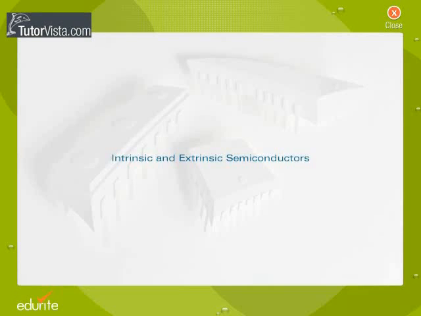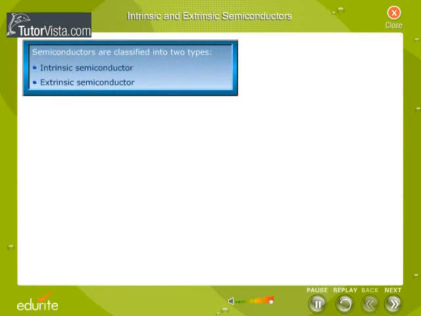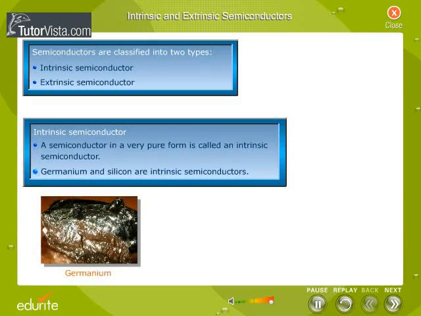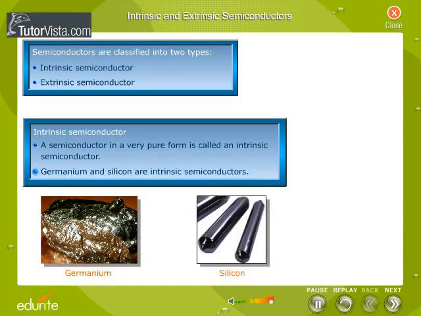Intrinsic and extrinsic semiconductors. Semiconductors are classified into two types, namely intrinsic semiconductor and extrinsic semiconductor. Intrinsic semiconductor. A semiconductor in a very pure form is called an intrinsic semiconductor. Germanium and silicon are intrinsic semiconductors.